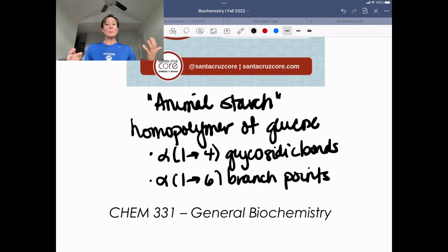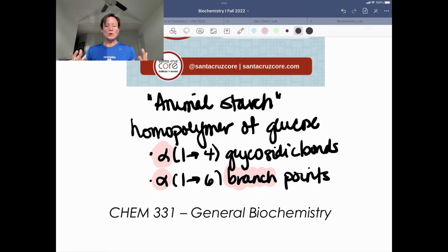Plant starch is also hooked together with alpha-1,4 glycosidic bonds. That alpha piece is a reminder that this is fuel. And then having multiple branches creates multiple ends on this glucose homopolymer. As we'll learn next semester, that's important for how we quickly mobilize this. So these alpha pieces are important, and the branch points are going to be important for rapid mobilization, but that's what glycogen is.